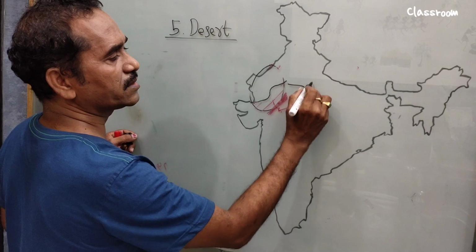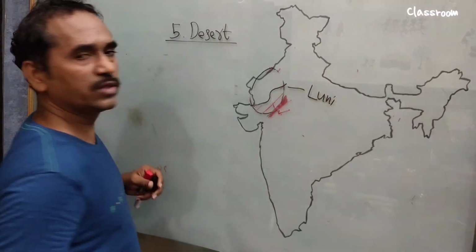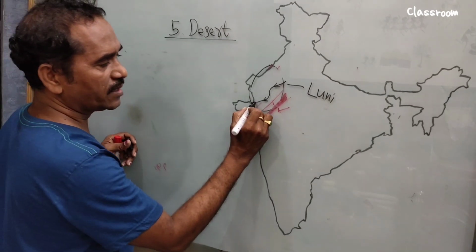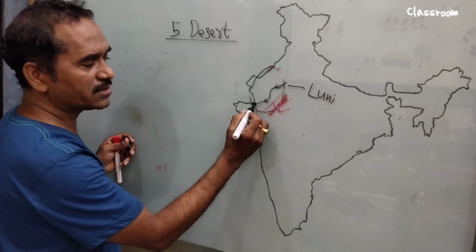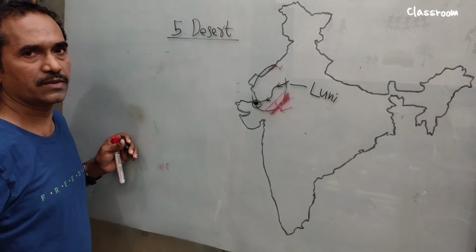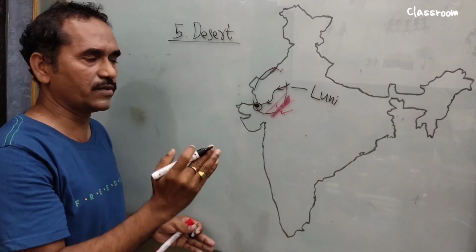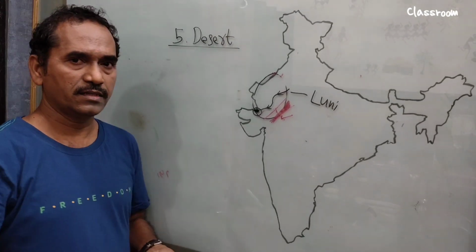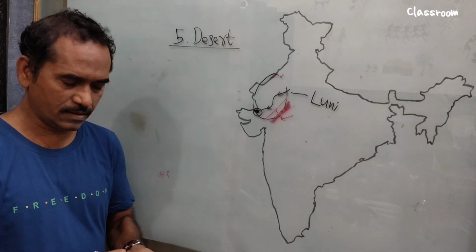You know what it is? It is the Luni river. The Luni river flows, and it does not join any sea. It joins lakes. This is the river which does not join the sea. So this is about the desert. Okay, next, anything else? No.